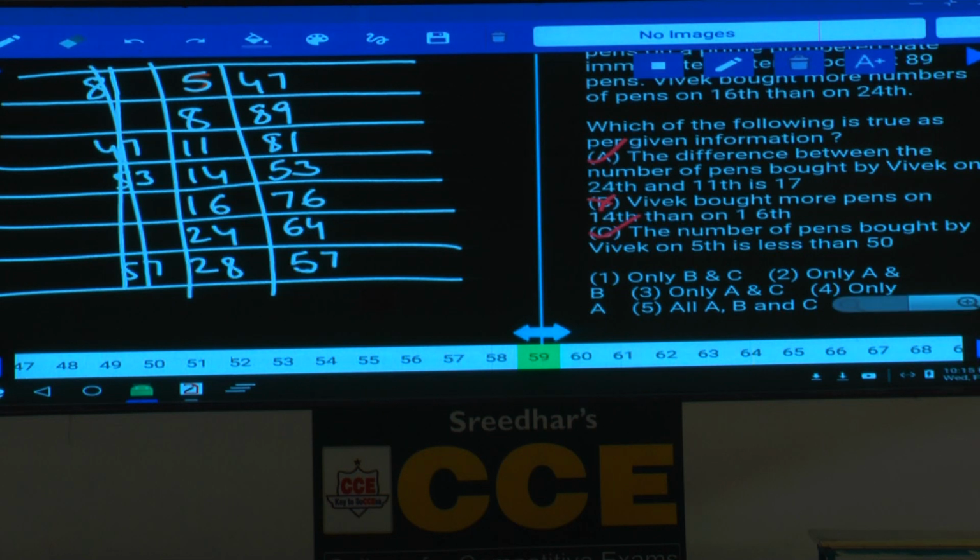Then what is your answer here? A and C are true. That is choice 3. Choice 3 is the answer.